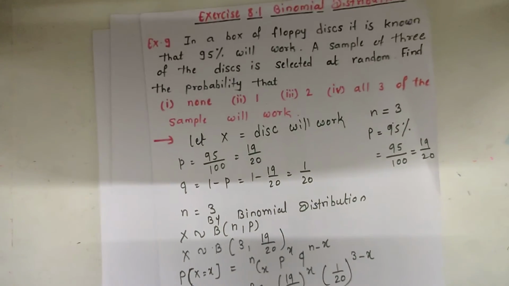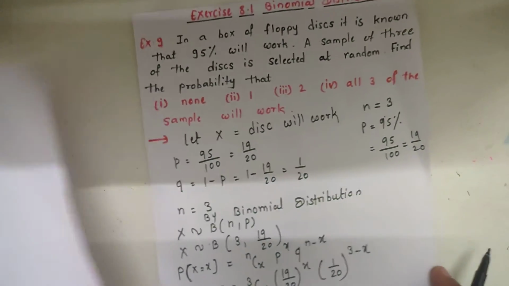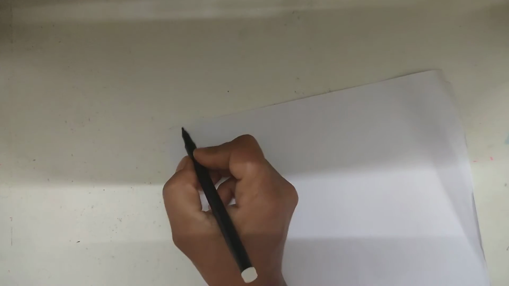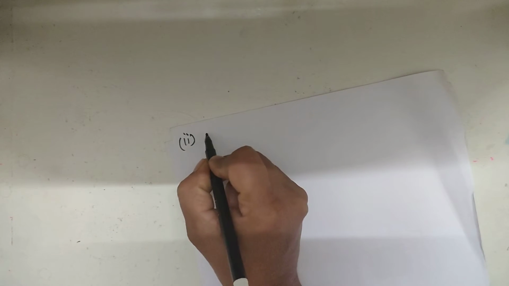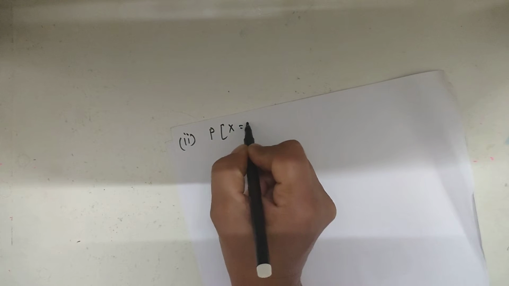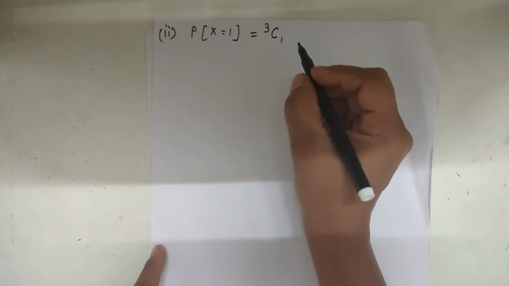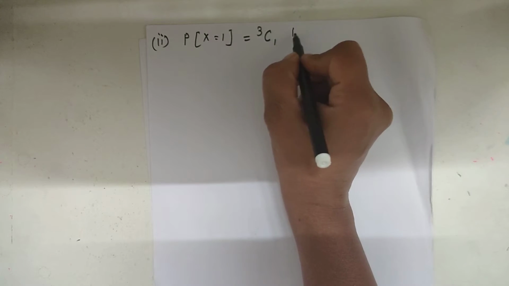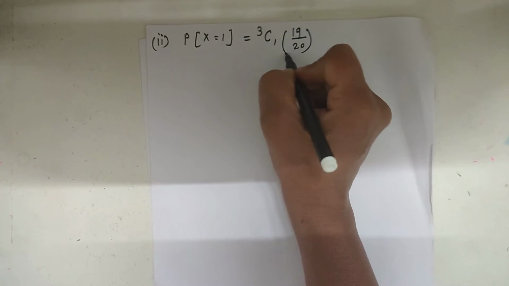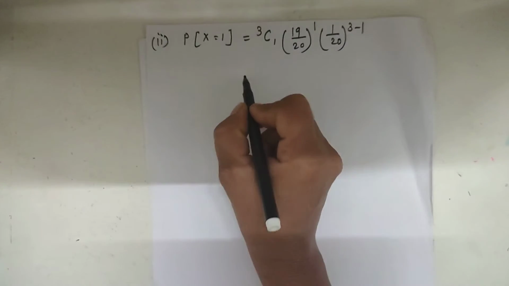This is the required answer for the probability for x is equal to none. Now the second probability, for x is equal to 1. So using binomial distribution, for x is equal to 1, we get 3C1 into 19 by 20 raised to 1 and 1 upon 20 raised to 3 minus 1.